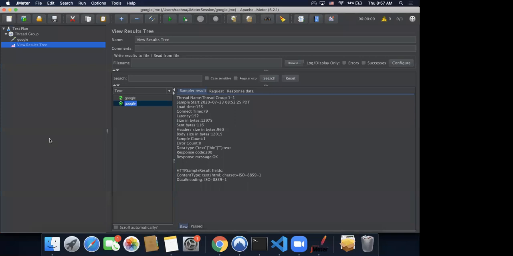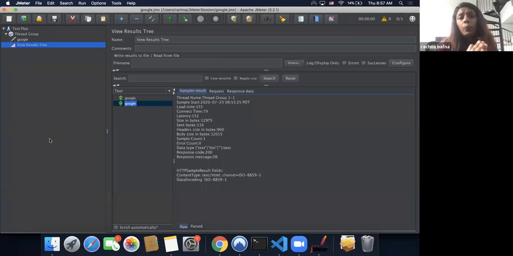Oh, okay. Because this is an extremely resource consuming feature of JMeter, which is meant for just debugging purposes and verifying if your script is working fine. This is a very simple example, but as we go into complex examples, you will know why view results tree is very important in your scripting duration.